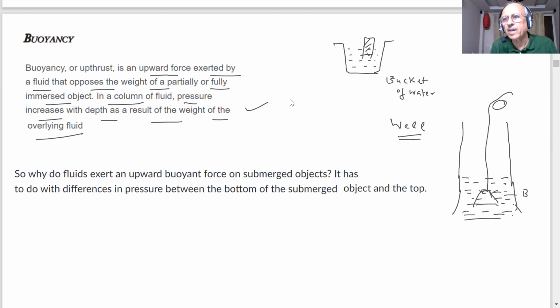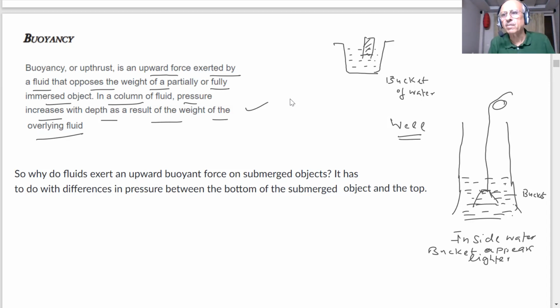When you put a bucket inside the well, what happens? Does it appear heavier or lighter? Inside the water, the bucket appears lighter. But as soon as you take it out of the water, what happens then?